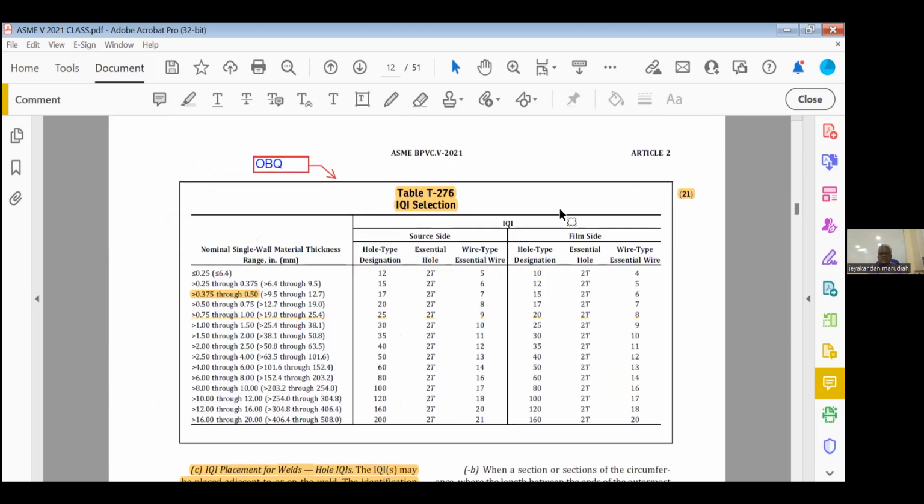The next page, this is how to choose the IQI. Again, this table, sometimes they are asking open book. For example, I will write one question. Base metal thickness, say 0.5 inch.